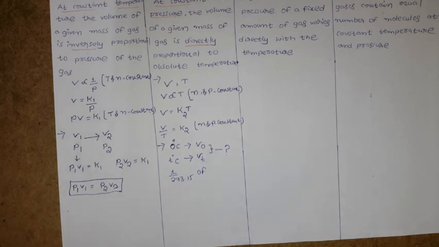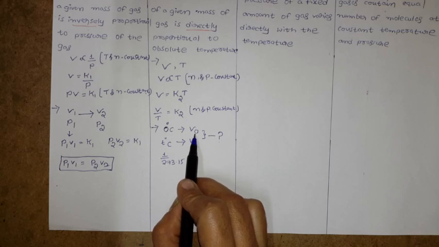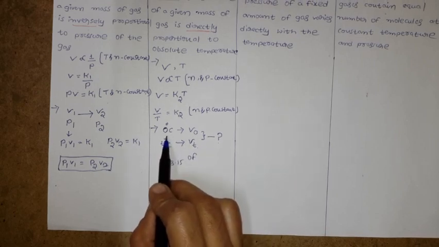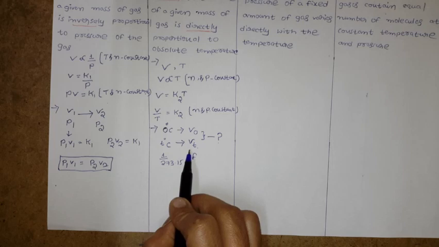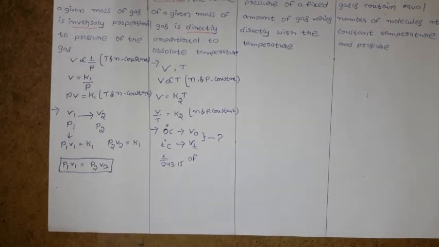What is the meaning of this? Let us represent it with an equation. We assume the initial volume is V0 at a temperature of 0 degrees Celsius, and the volume is Vt when the temperature is increased. Now let us represent this sentence in the form of an equation.